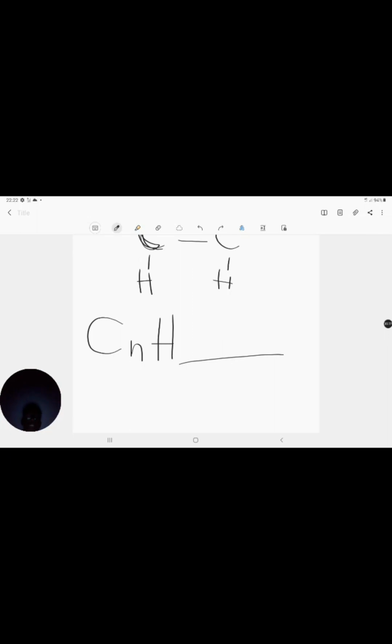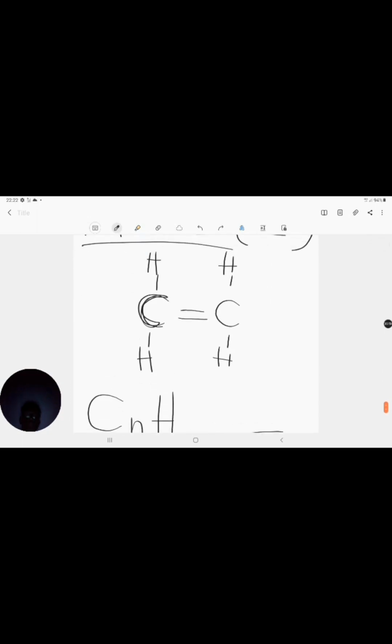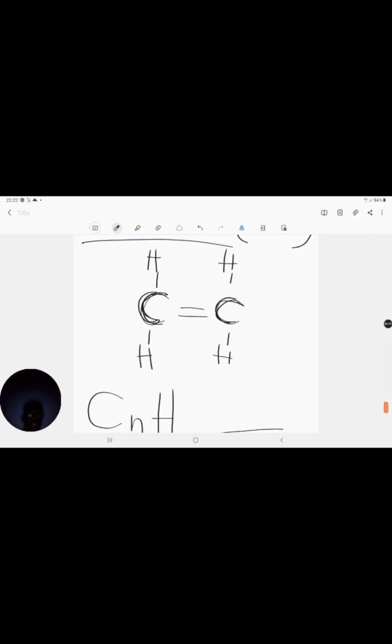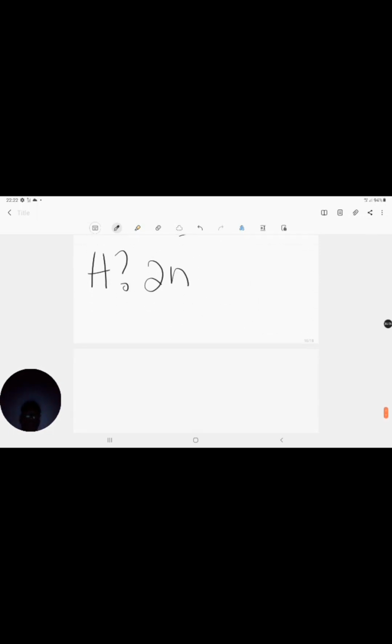Remember, I said for my H, in order for me to establish the number of my H, I want to multiply my N times 2, right? I want to multiply my N times 2, and I want to add on or subtract, or whatever, in order to get to the number that I need. Okay, so in this case, let's see, I've got 2 carbons. So my N is 2, right? My N is equal to 2.